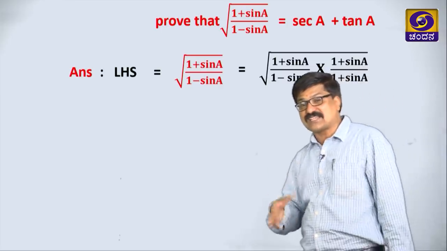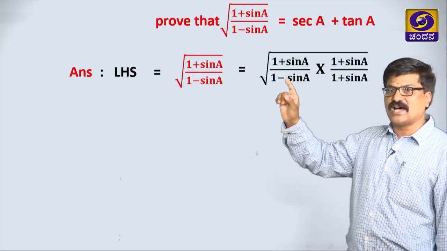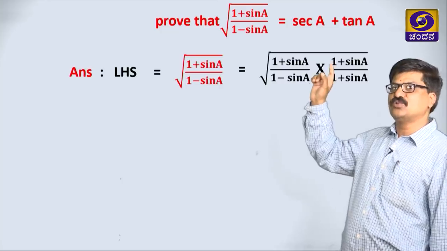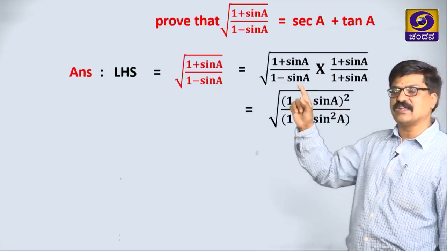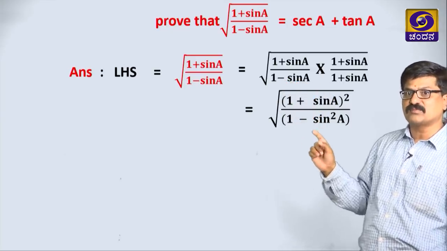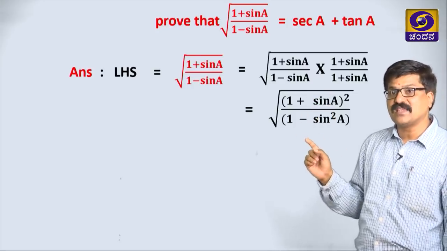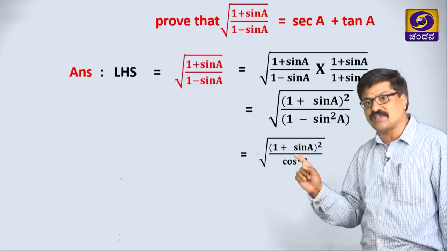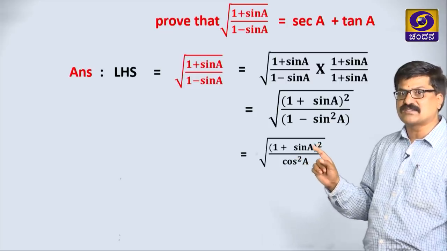Probably this is the rationalizing process concept we are observing here. 1 plus sin theta by 1 plus sin theta. Numerator into numerator is the same, hence squared I am writing. For the denominator I am applying the formula a squared minus b squared, that is 1 squared is 1 only, minus sin squared. What is 1 minus sin squared? Identity I am applying, cos squared. See, the numerator is the same. So square means for both numerator and denominator square is there.